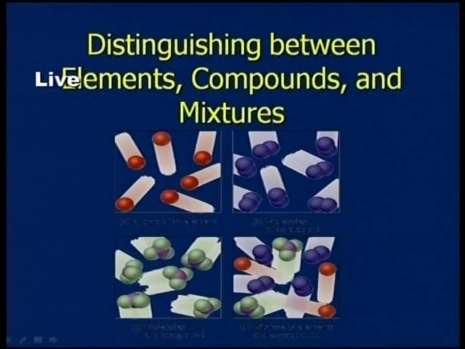That is one of the reasons. So this is very important: distinguish between elements, compounds and mixtures. The previous one is completely elements, the red one. The next one is a compound of the same elements. And the next one we call a mixture. Just observe the different things I showed.